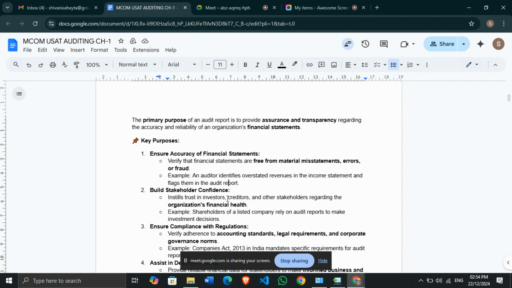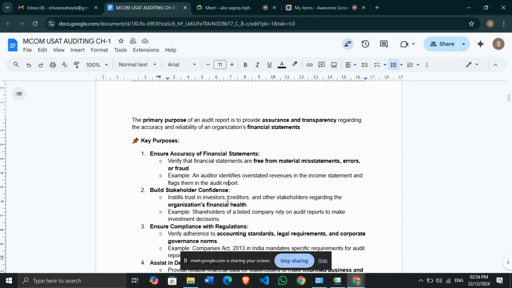Okay. The major purpose of preparing the audit report is this only. We are doing auditing just to assure the transparency of our financial statements: whether our financial statements are being made properly as per the auditing standards or not, and whether there are any malpractices going around in our financial statements or not. These are the only reasons for which we are auditing.